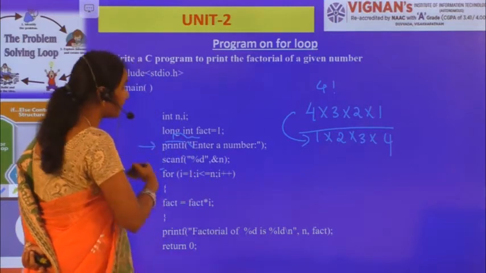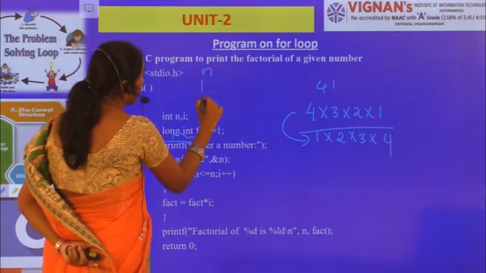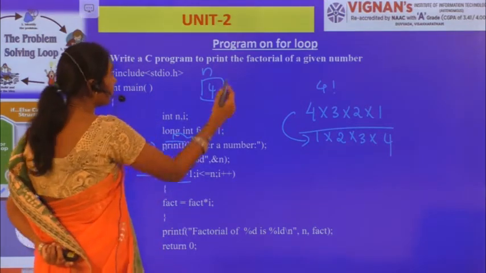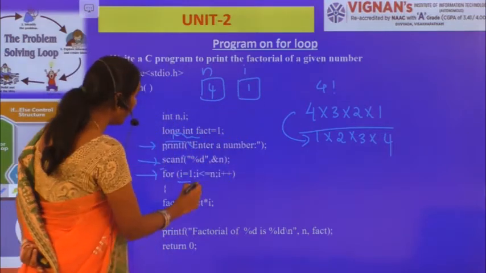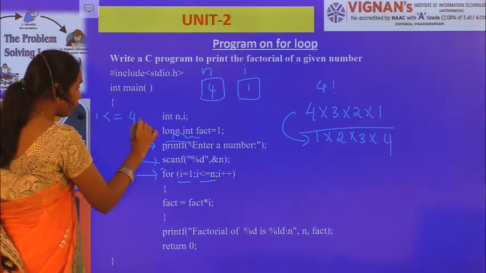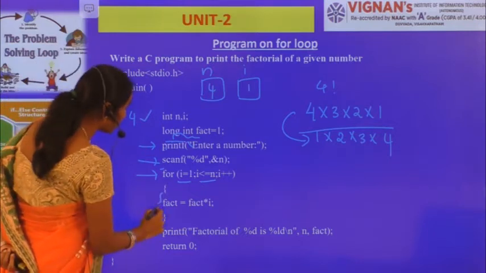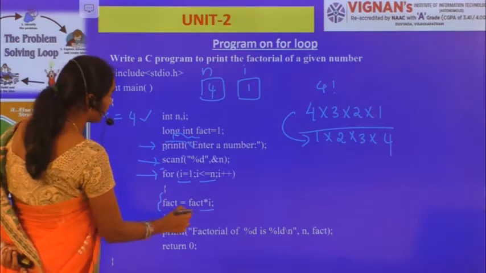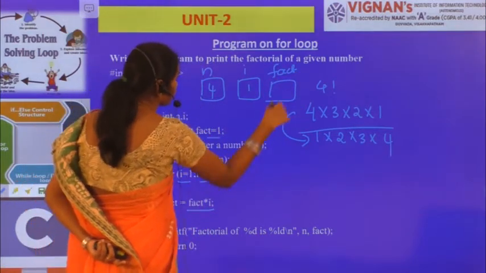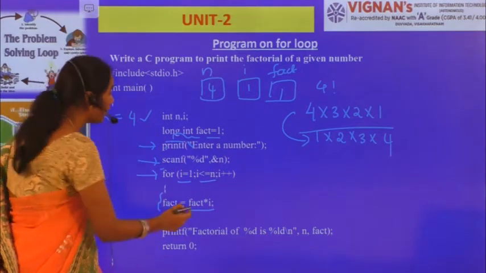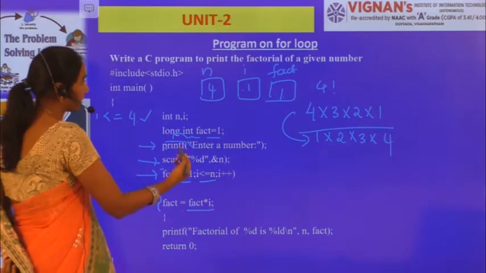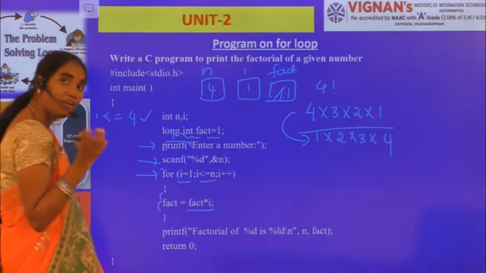Here I am reading a number, so n value is equal to 4, let us consider. For i is equal to 1, initially this will be executed, so i value will be equal to 1, and i less than or equal to n. Here I am writing the condition: 1 less than or equal to, what is the n value? 4. 1 less than or equal to 4, condition evaluates to true. Now what is the fact value? fact is equal to fact into i. Already I have a fact value which is initialized with 1. So fact into i, which is 1 into 1, which is equal to 1, and that 1 will be assigned to fact.